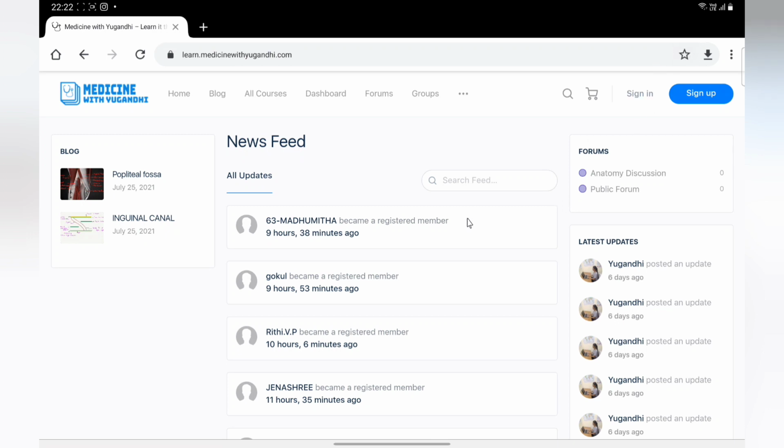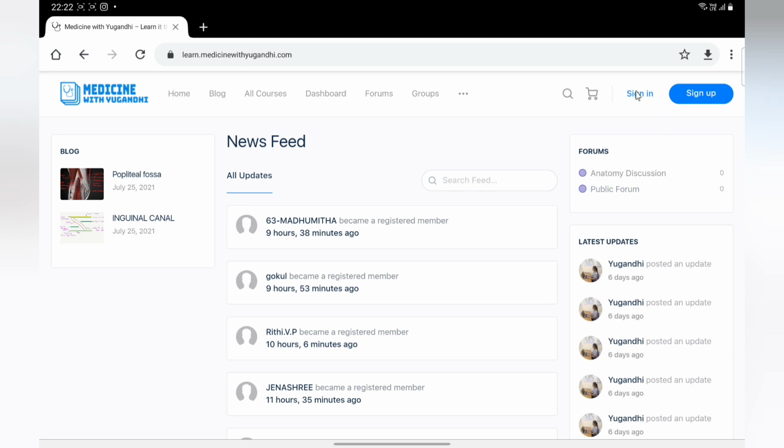If you wish to comment or like, you can do that. But everything should be a healthy conversation. Only medical related topics are to be discussed, and if the rules are violated then severe action will be taken.